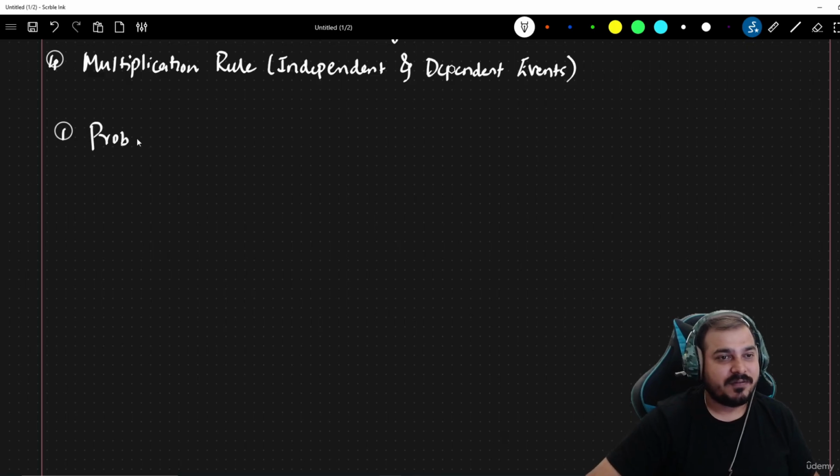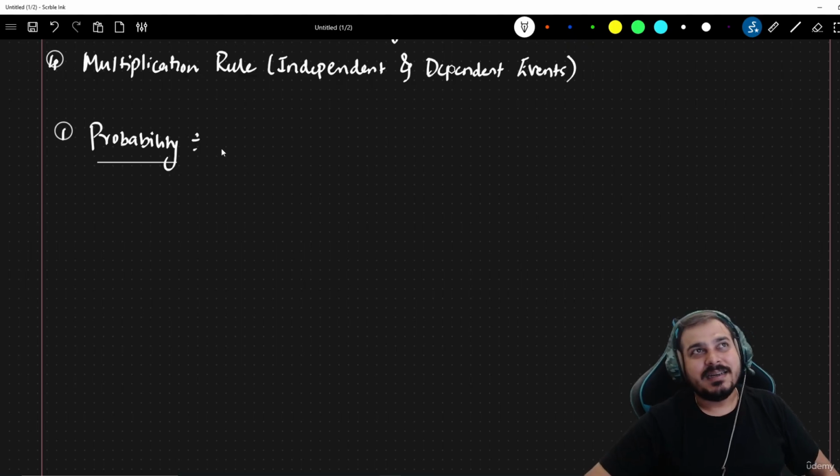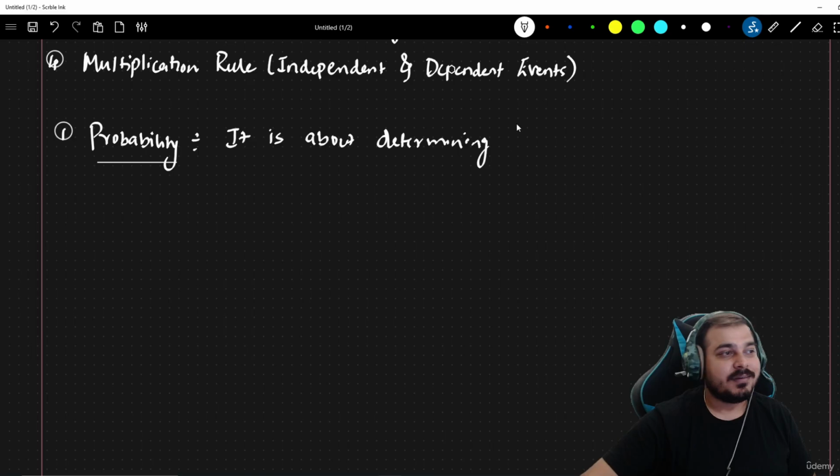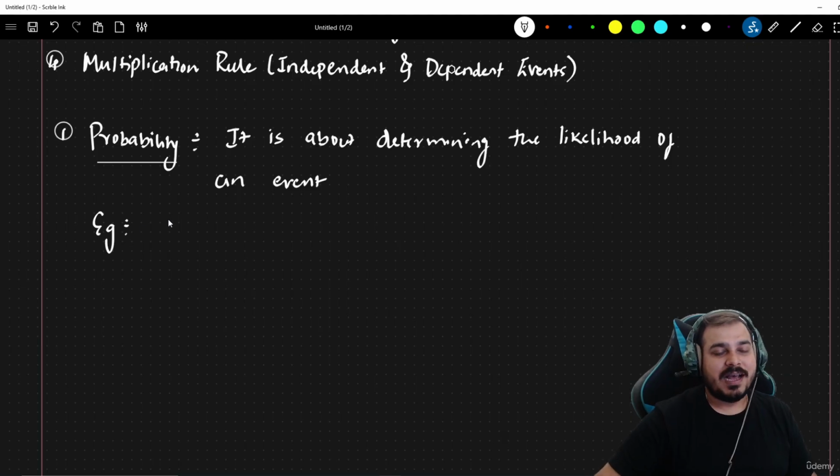First I'm going to define probability. What exactly is probability? If you want to define it in front of a recruiter, you can say that it is about determining the likelihood of an event or an experiment. Now let me take an example. Suppose I toss a coin. What are the possible outcomes whenever I toss a coin? I may either get head or tail.